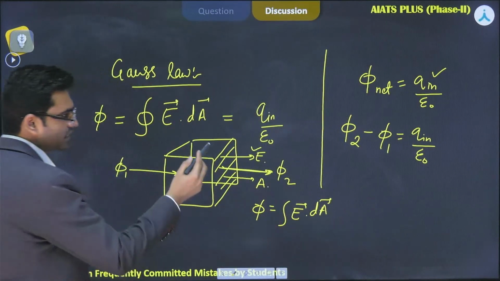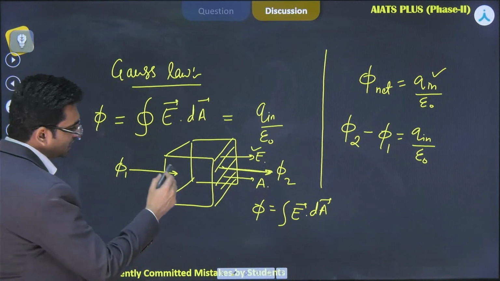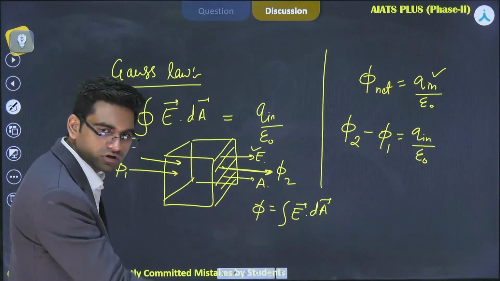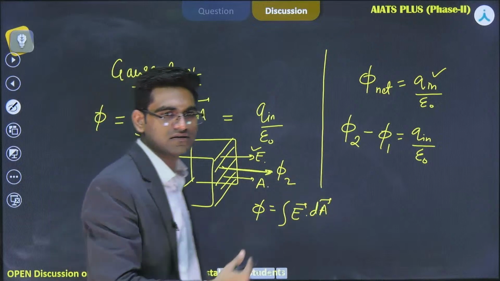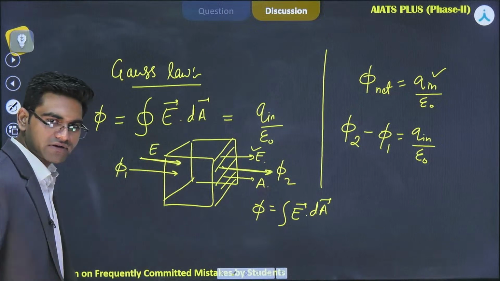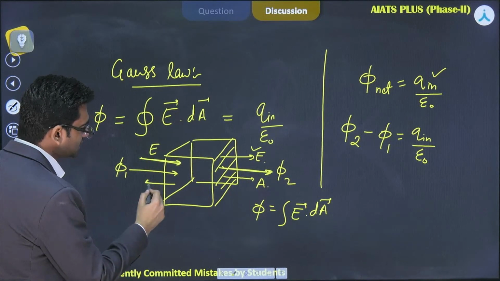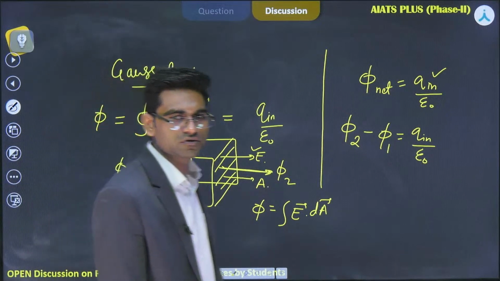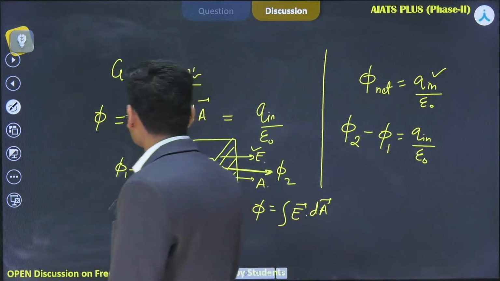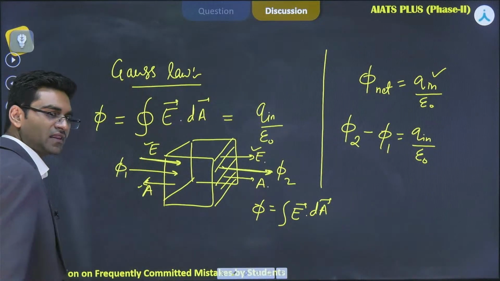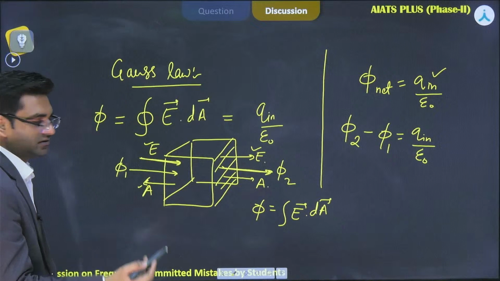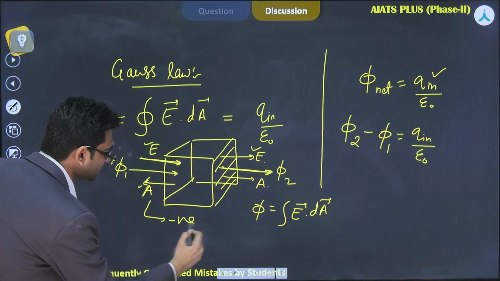Okay. What about this phi 1? The electric field is like this, because the electric flux is entering. Entering means that the electric fields are going inside towards the surface. Okay. So the electric field is like this. What about the area vector? The area vector would be like this. Why? Because for a closed surface the area vector has to be outward. Okay. So this is the area vector. What is the angle between E and A? The angle between E and A is 180 degrees. Okay. So this will make it negative.